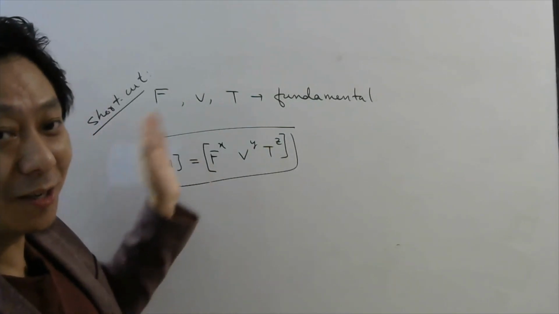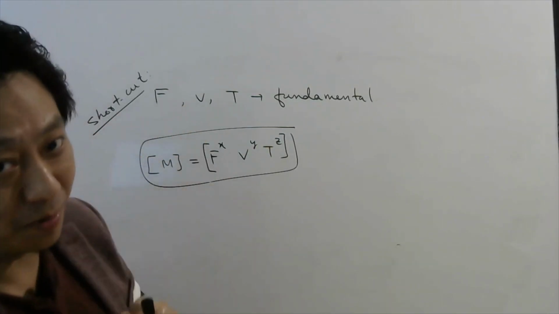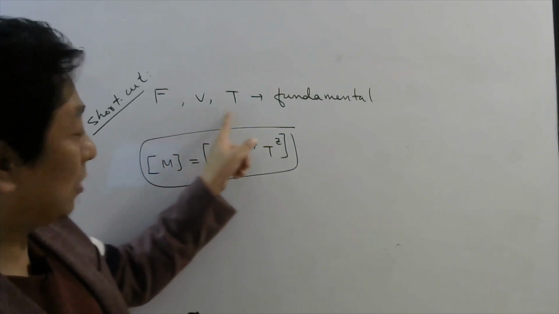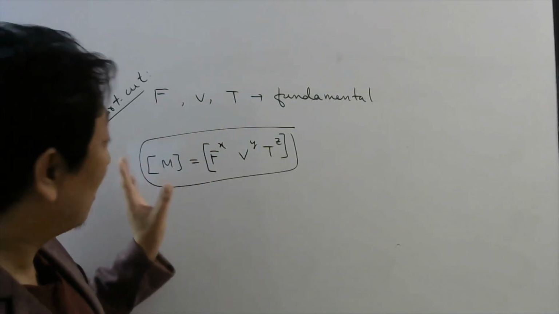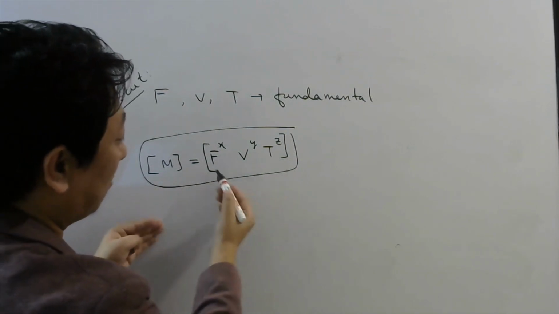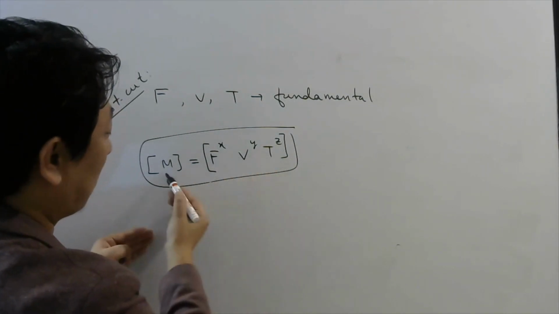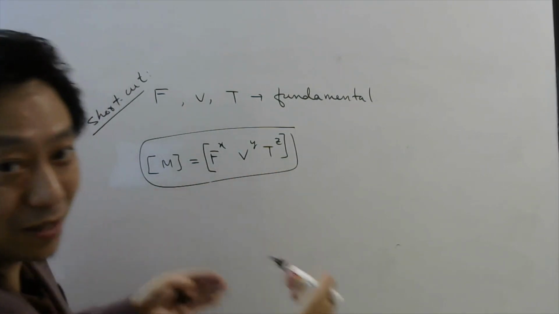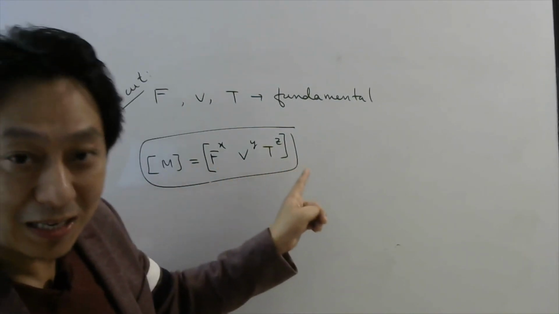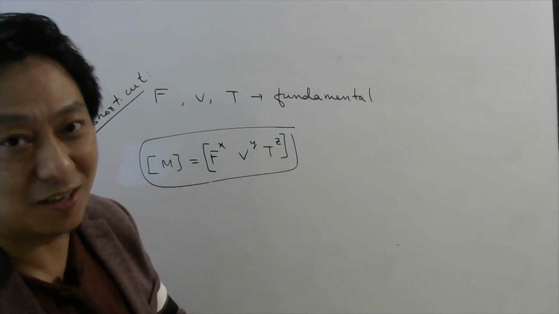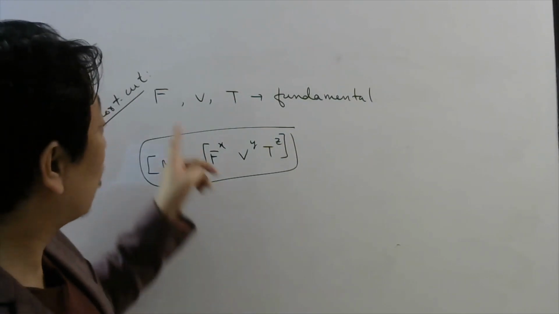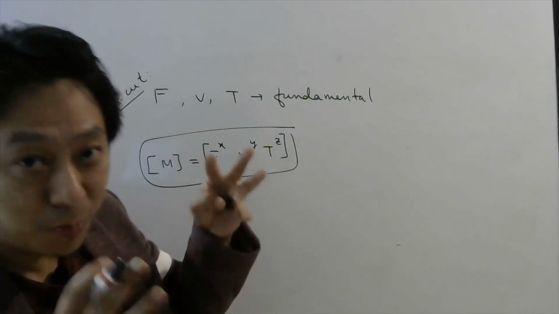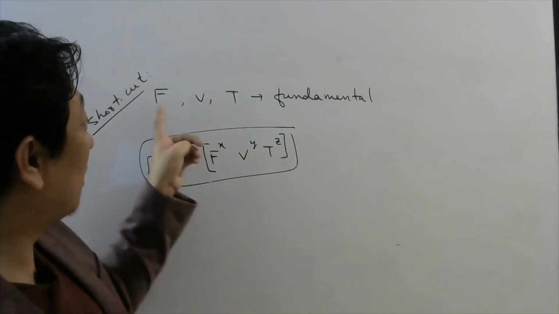Now there is a shortcut method to solve the previous problem. If you remember, they told us these three to be fundamental and we want the dimension of mass. Now usually we should put the dimensions of force, velocity, time and mass and then solve the equations to find x, y and z. That is the normal procedure, right? However, in some cases, you may already know a formula which connects these three.